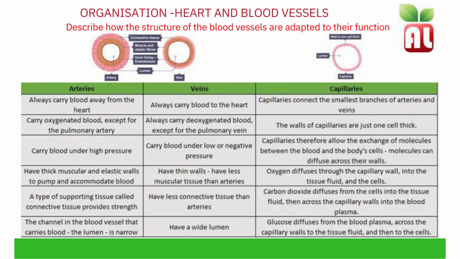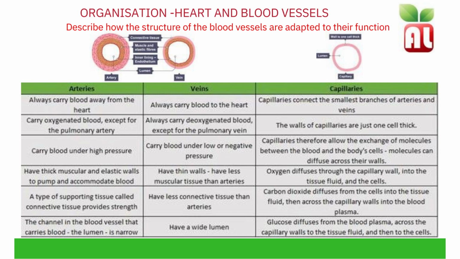Veins have a wider lumen. They always carry blood into the heart. They carry deoxygenated blood, except for the pulmonary vein, and they carry blood under low pressure. They have thin walls, with less muscular tissue than arteries. They have less connective tissue than arteries and a wider lumen. They also have valves to prevent backflow of blood, to ensure that blood flow is only in one direction, as it's under low pressure.